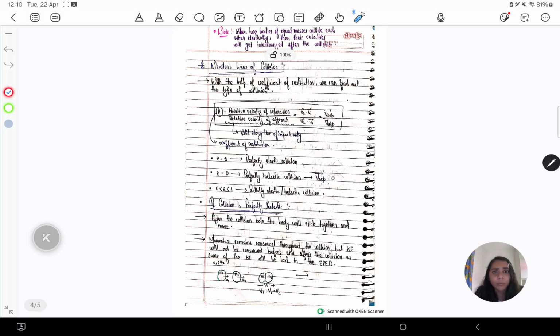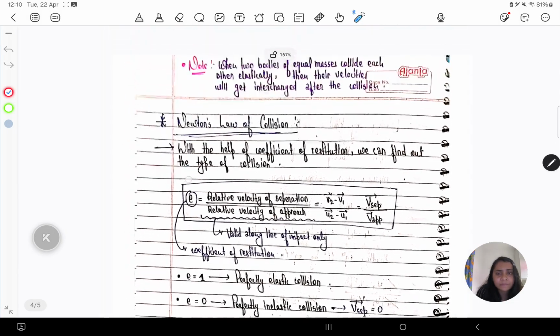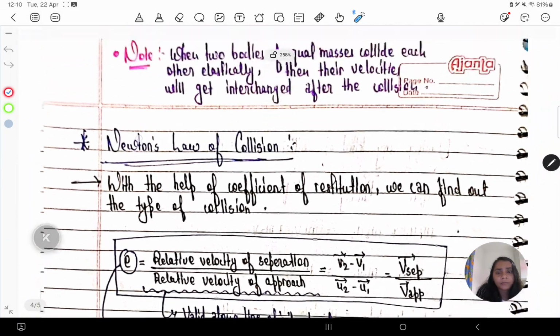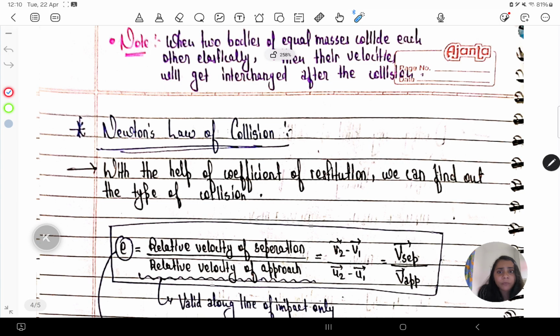Okay, now moving on. When two bodies of equal masses collide with each other elastically, their velocities get interchanged after the collision.